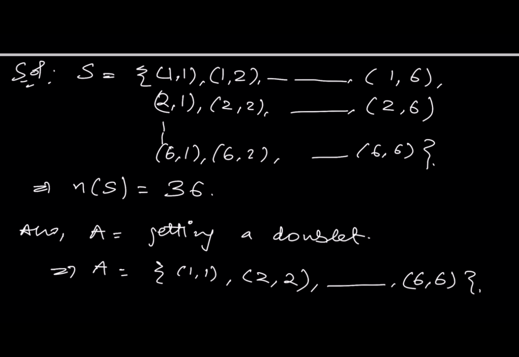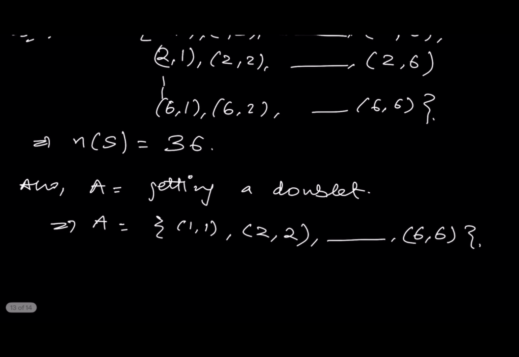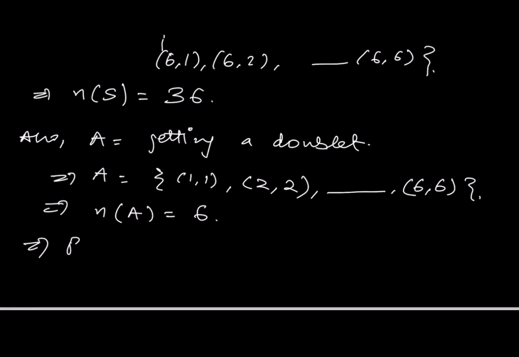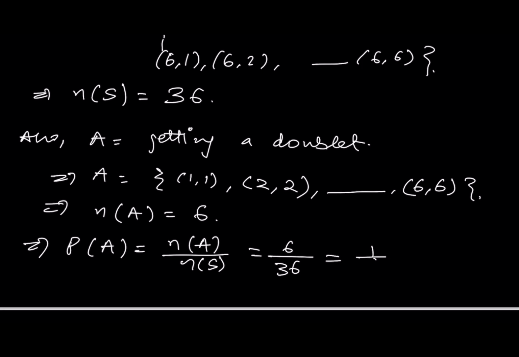So in total, how many doublets are there? There are 6 doublets when we roll two dice simultaneously. So n of A would be 6. So the probability of having a doublet is n of A by n of S, which is 6 by 36, which is 1 by 6, right?